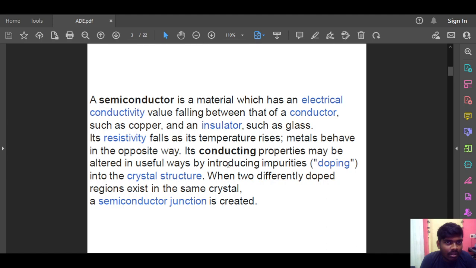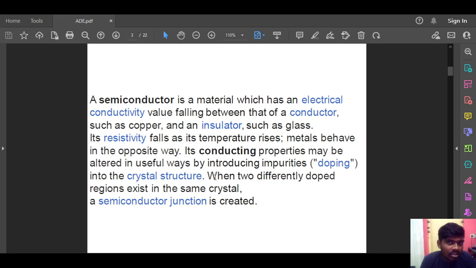Before directly jumping into the topic, we need to know that materials are classified into three types: conductors, semiconductors, and insulators. Conductors are materials which pass current through them, and insulators are materials through which current does not flow. A semiconductor acts as a conductor as well as an insulator. That's why these are mostly used in devices.